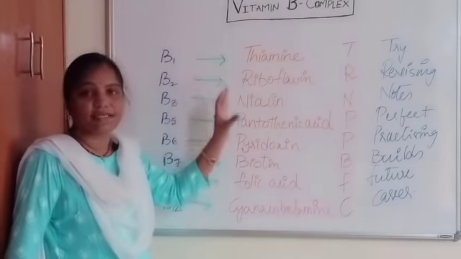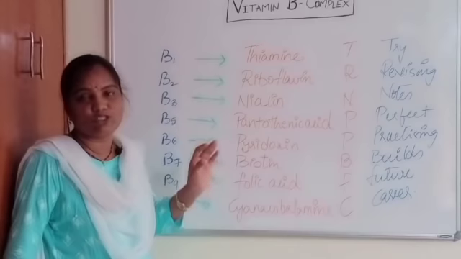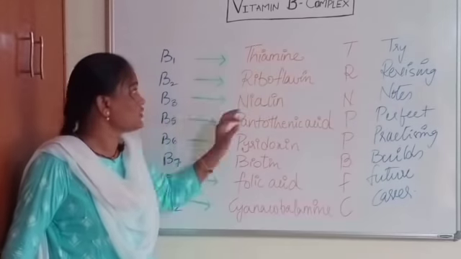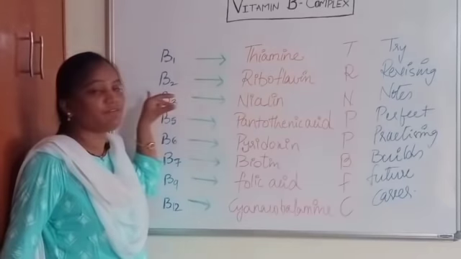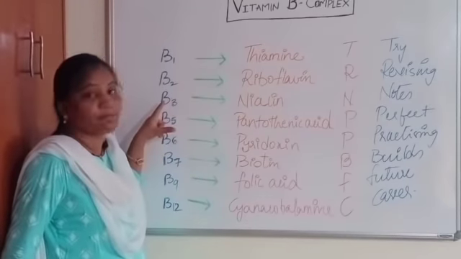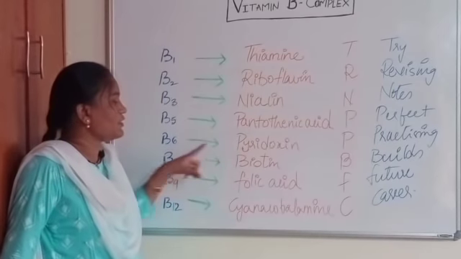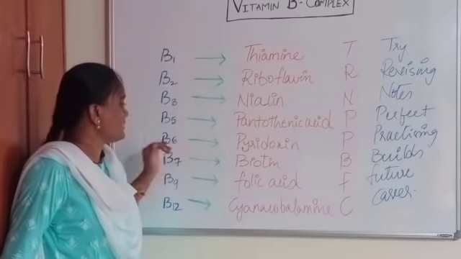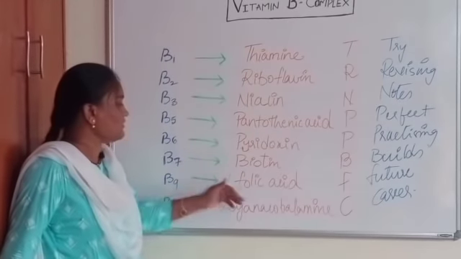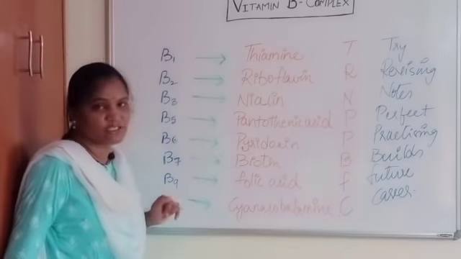Each vitamin B has its own individual scientific name. That is thiamine for B1, riboflavin for B2, niacin for B3, pantothenic acid for B5, pyridoxine for B6, biotin for B7, folic acid for B9 and cyanocobalamin, that is B12.